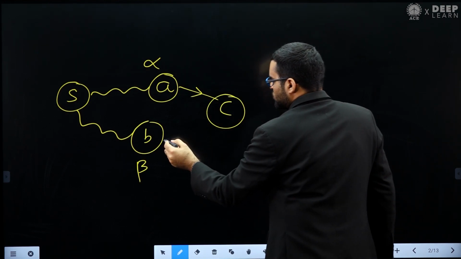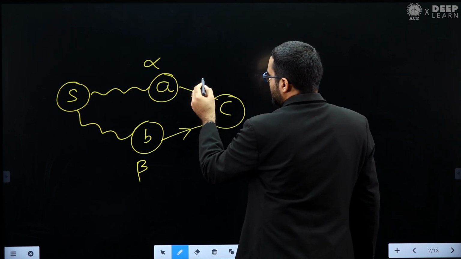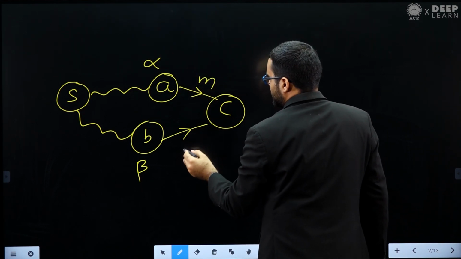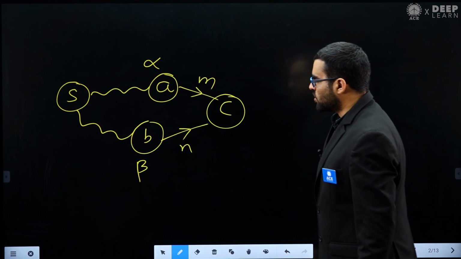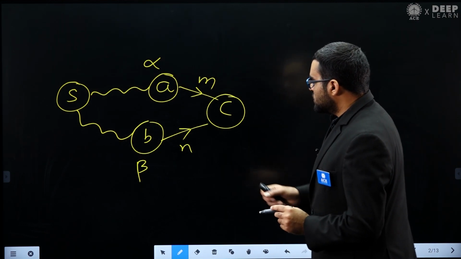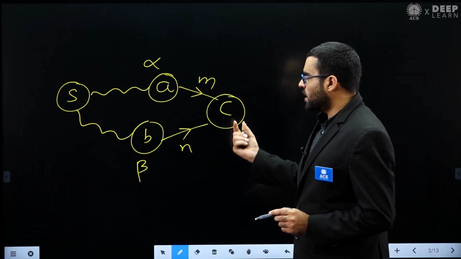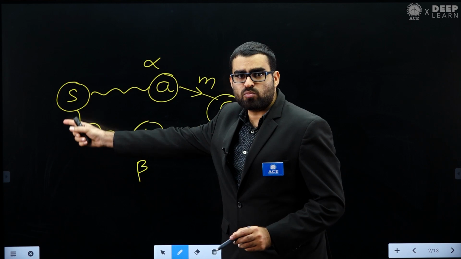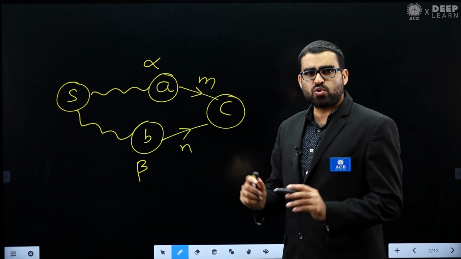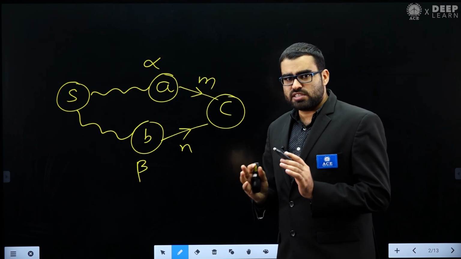Okay, and let's assume there is an edge from A to B to C. Let's assume this edge has weight M, and this edge has weight N. When we have this type of scenario, when you find out the quality score of C, you don't have to find out all the paths from the source vertex to C. You don't have to do that.